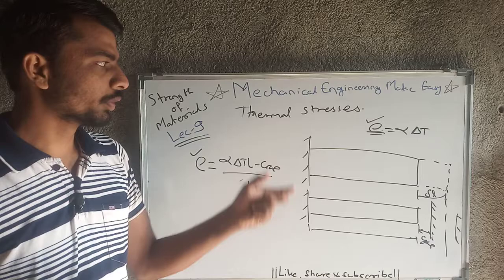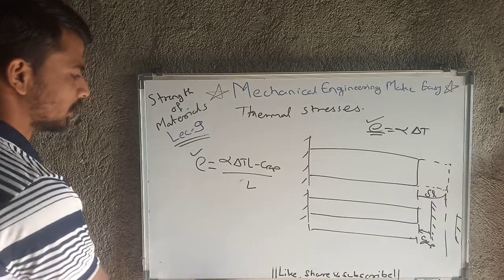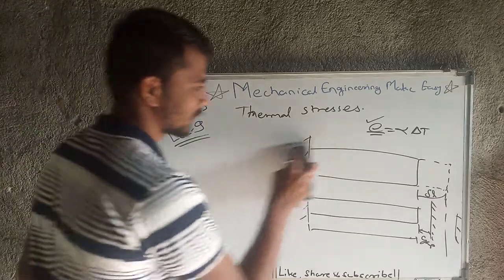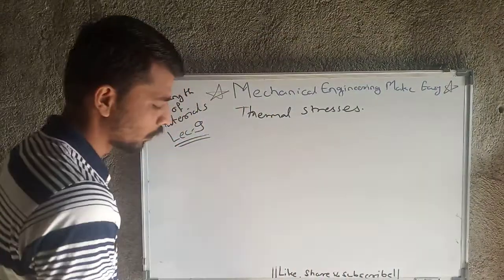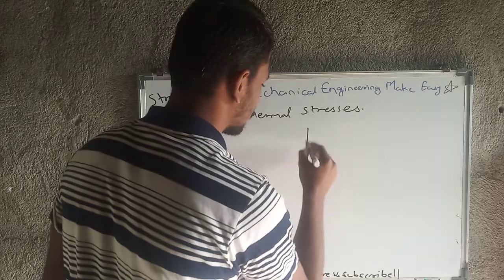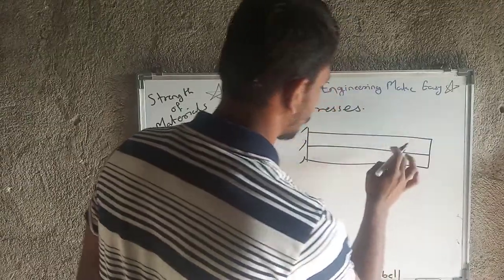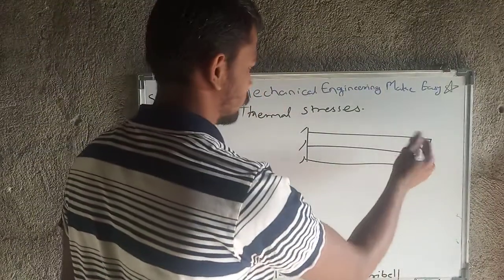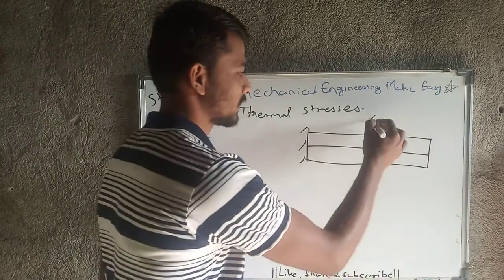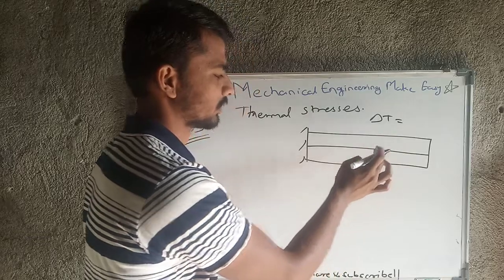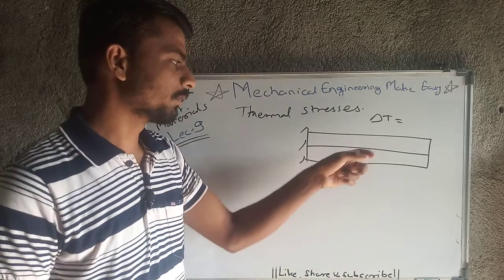So up till now we have studied the basics of thermal stresses and thermal strain, but now we will go deeper. What I have shown you up till now in the figures is only one member. But what will happen if there are two members? These are two different material members. Because of the temperature change, delta T will be the same for both materials, but E and alpha values are different for different materials.